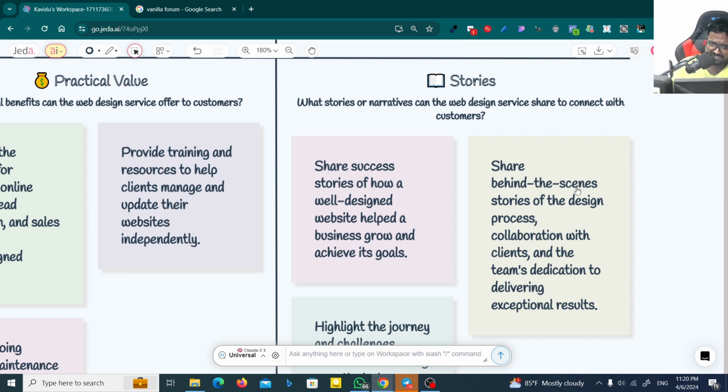And share behind-the-scenes stories of the design process. Before the final product, we do a lot of things. Maybe we sketch things, and we plan things, we write them, and we process them. There are a lot of things that we do before we design a website. You can share some of them, not all of them, to communicate with new customers.